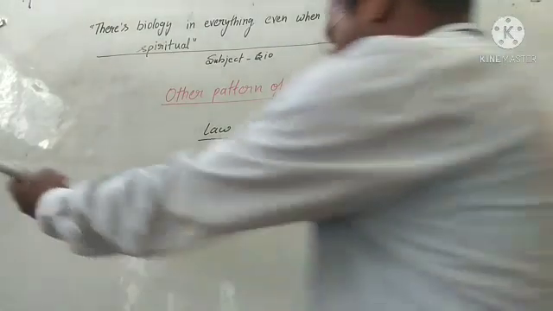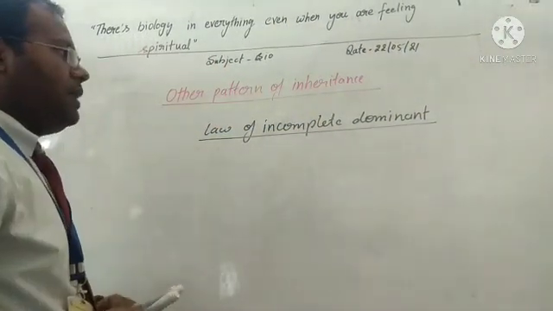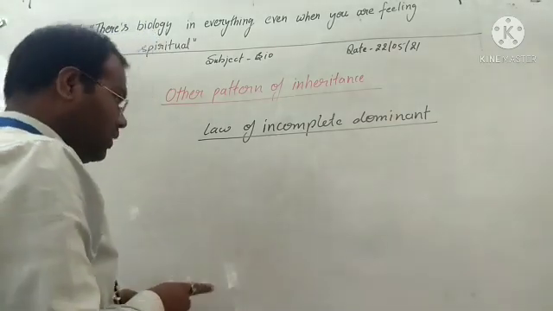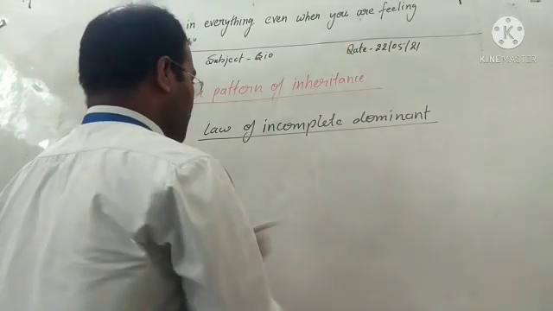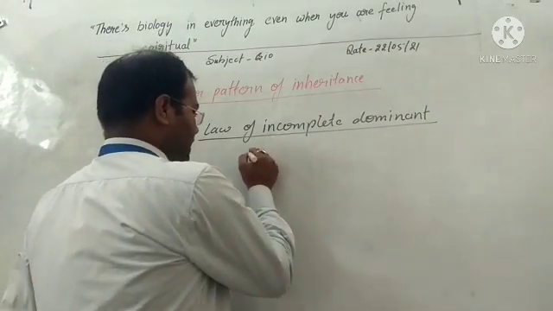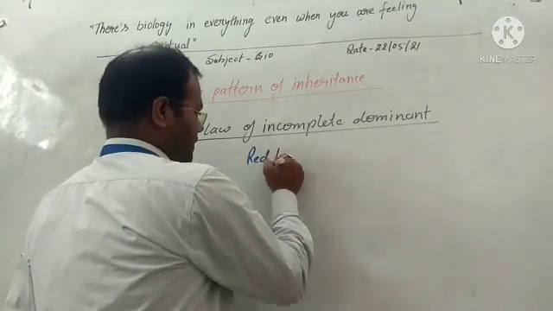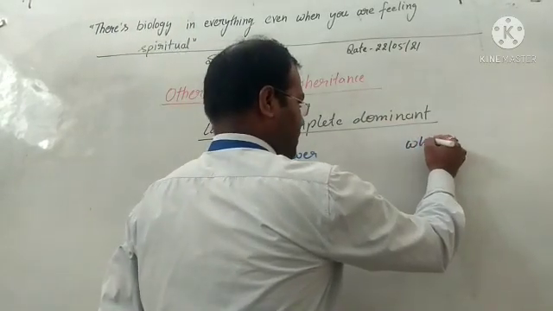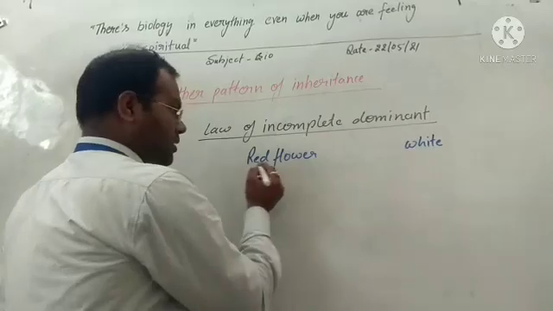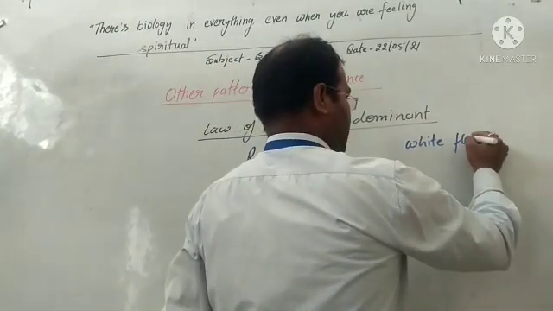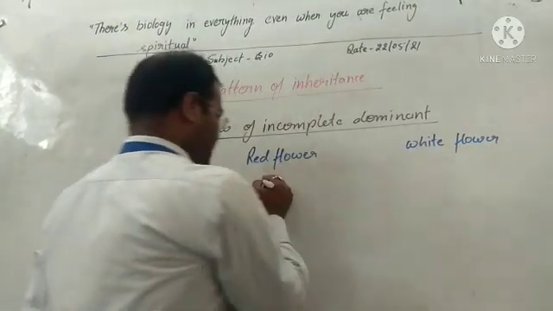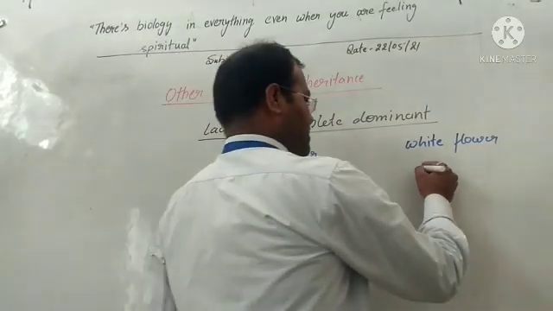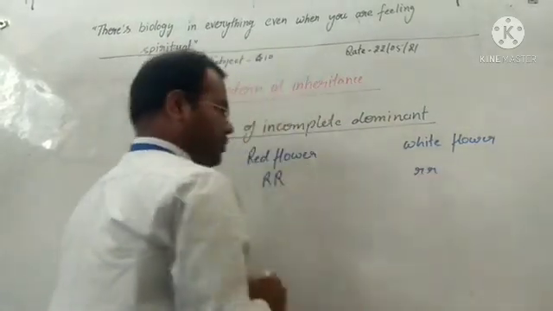Now we see incomplete dominance with the help of a diagram. The cross is between a red flower and a white flower. The genotype of the red flower is capital R capital R, and of the white flower is small r small r.